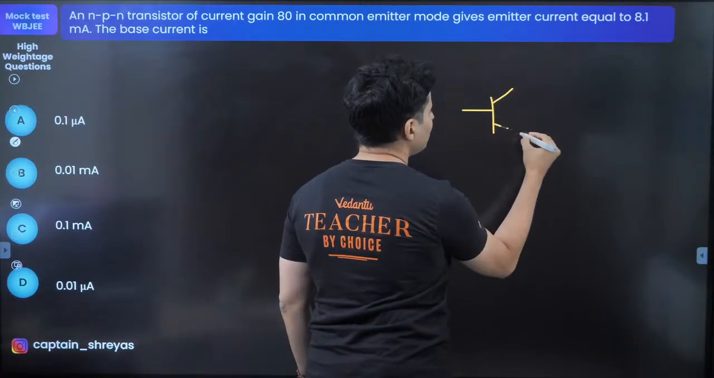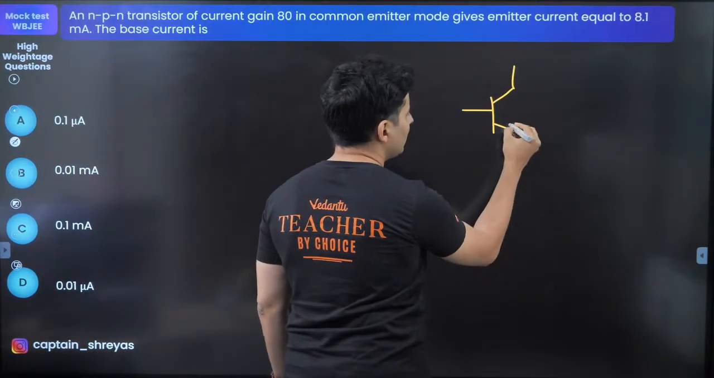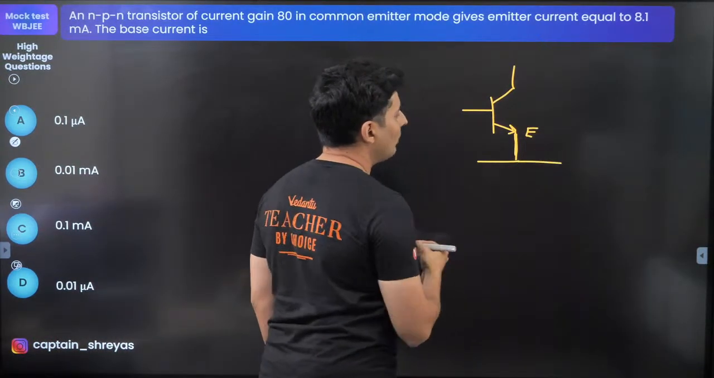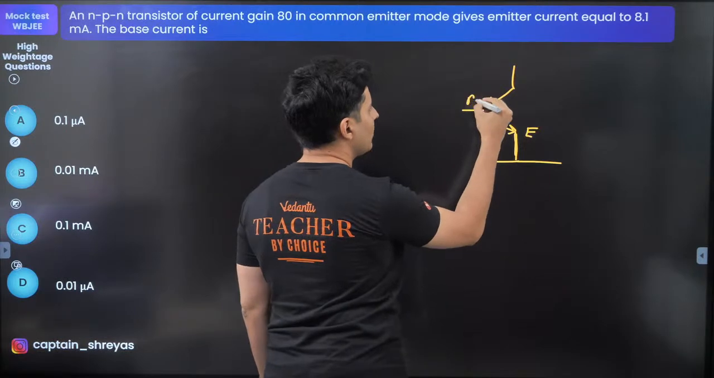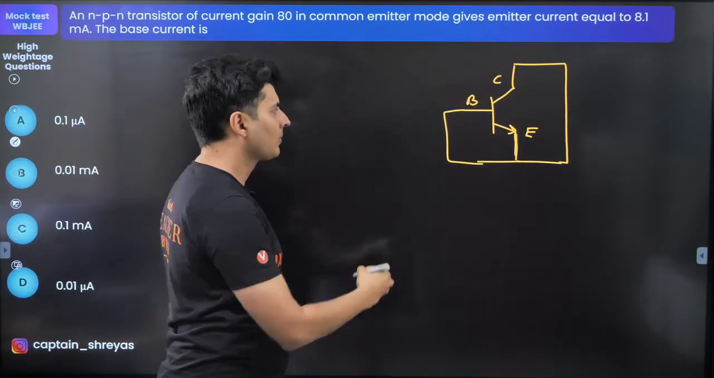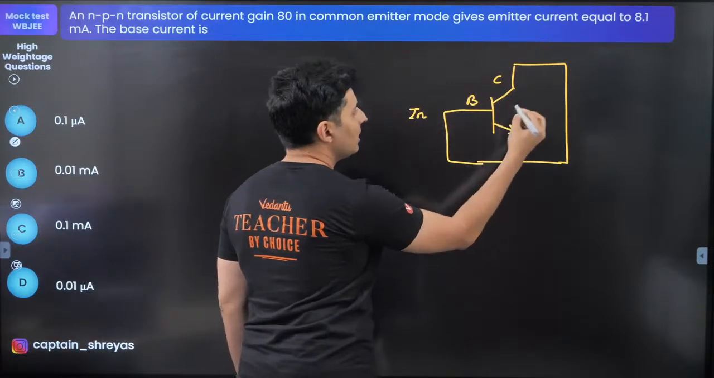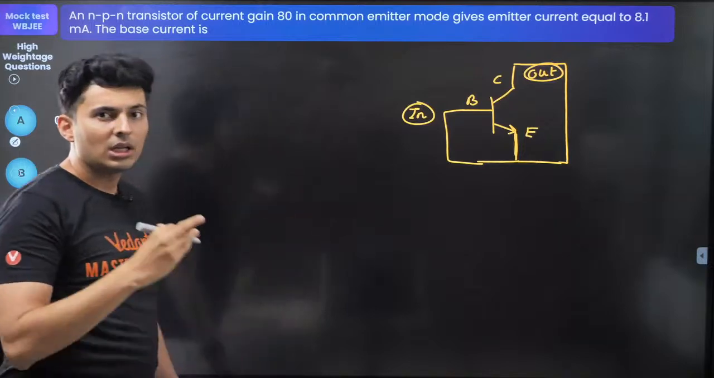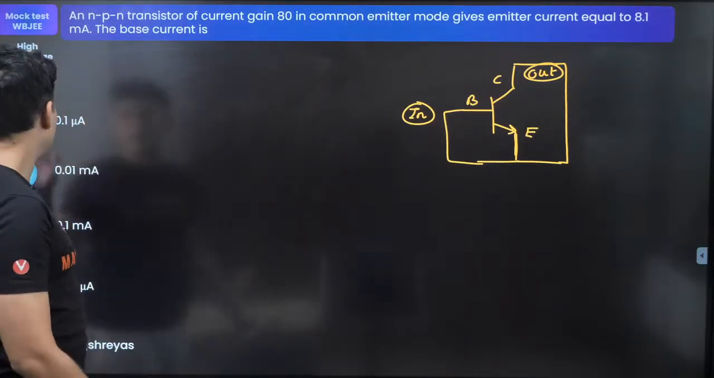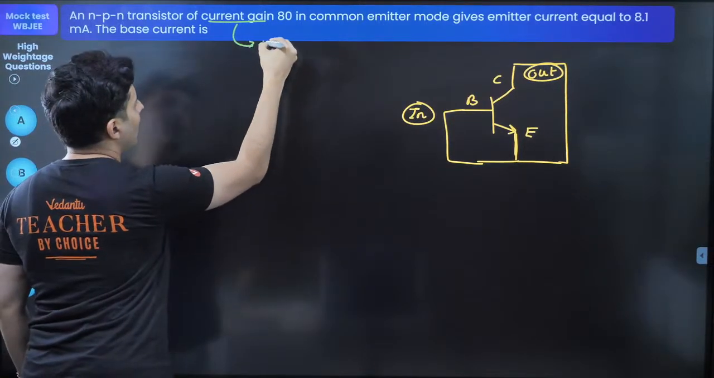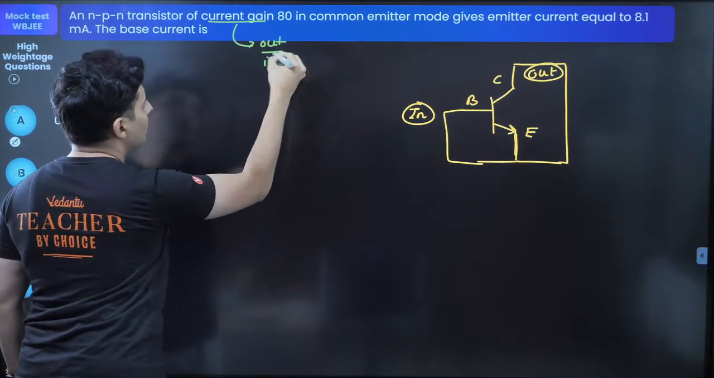So let's say this is your transistor. Since it is common emitter mode, that means the emitter is common in both the circuits. This is your base, this is your collector. This is how roughly the circuit will look. This will be your input. This side will be the output circuit. So the current gain is always output by input.